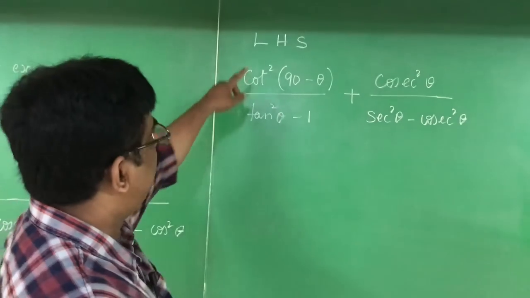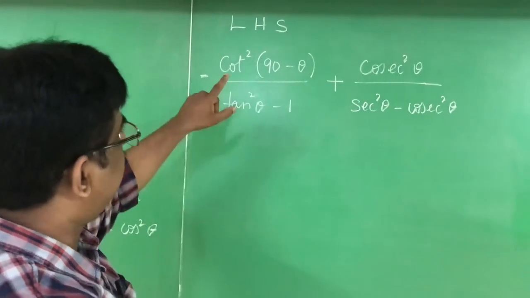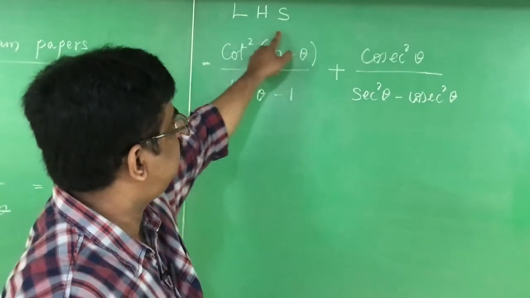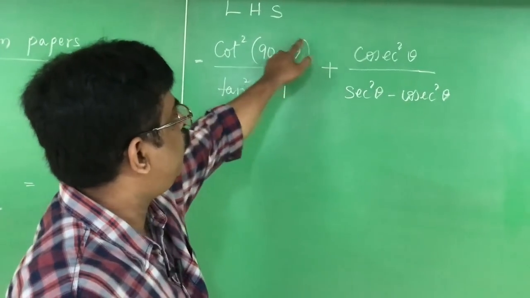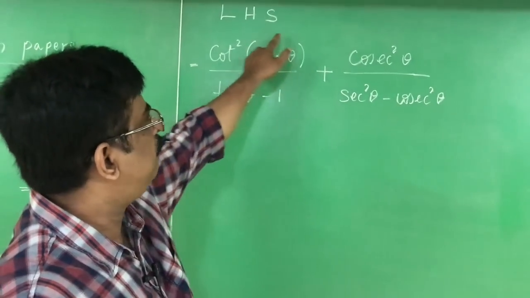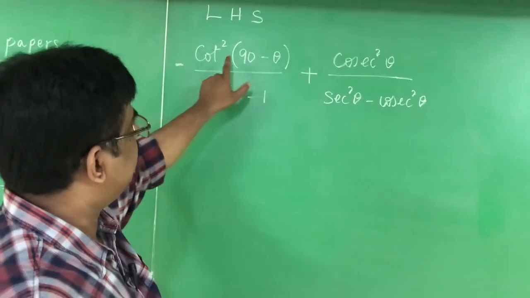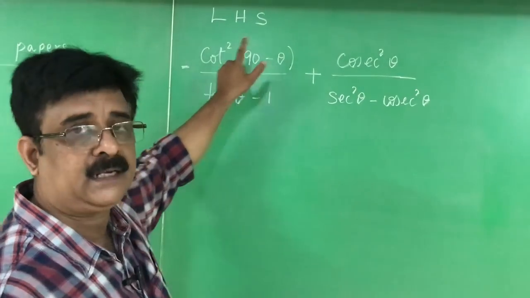Right, now the LHS is written. In the LHS, cot square (90 minus theta) is in the area of complementary angles. Cot square (90 minus theta) is nothing but tan square theta.